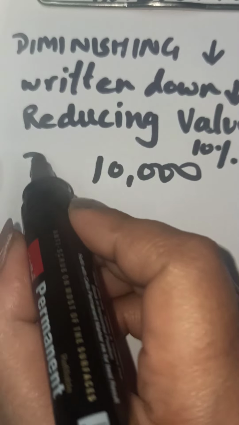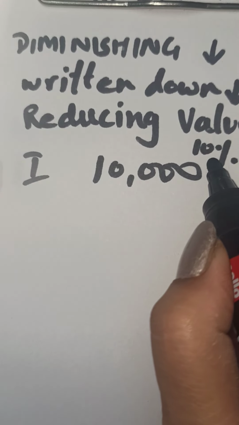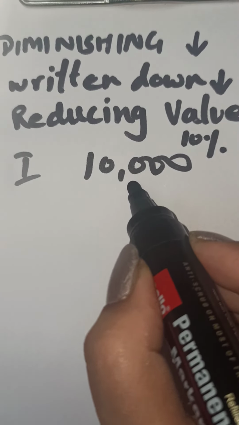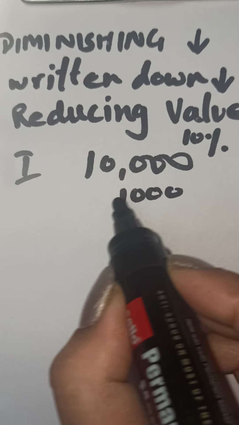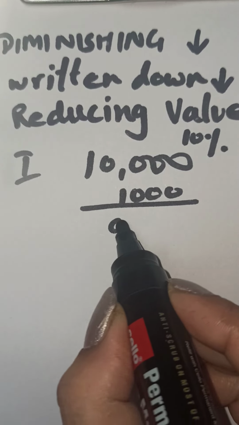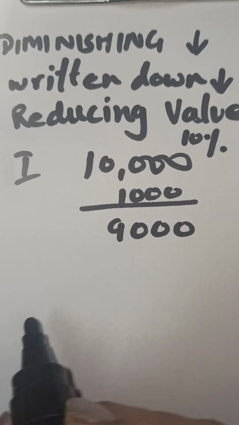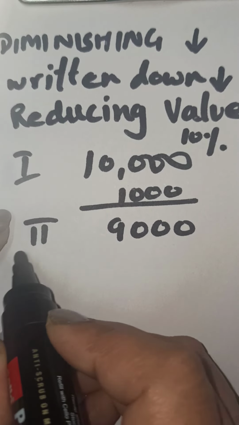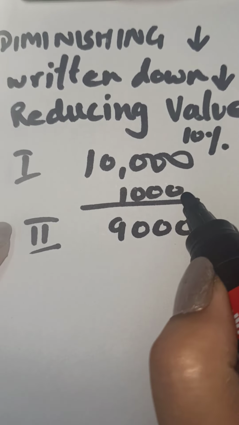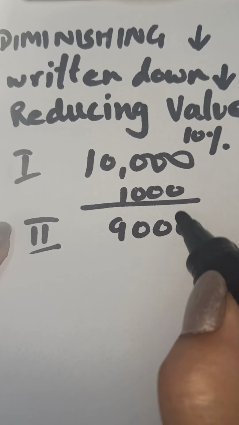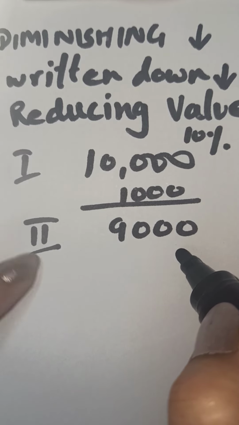In the first year, the asset will depreciate by 10%, that means 1,000. The value in the second year becomes 9,000. Now, if the depreciation remained the same, this year also 1,000 would be deducted.